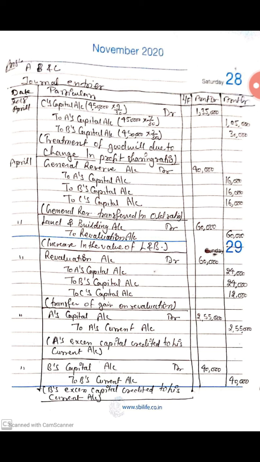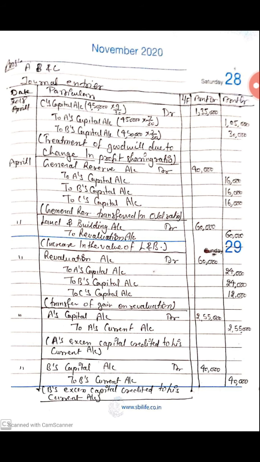Next entry, transfer of gain on revaluation. Entry will be revaluation account debit to A's capital, to B's capital, to C's capital. In front of revaluation we will write 60,000. In front of A we will write 24,000, B 24,000. In front of C 12,000.